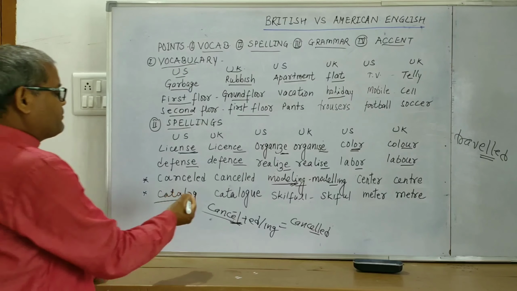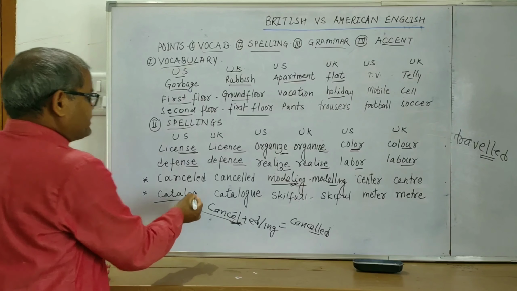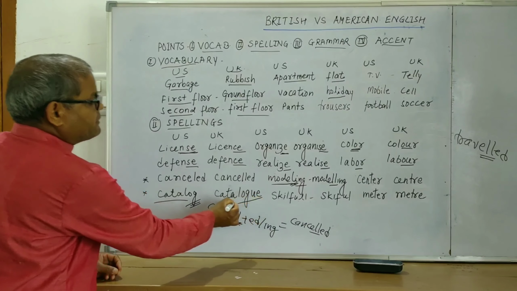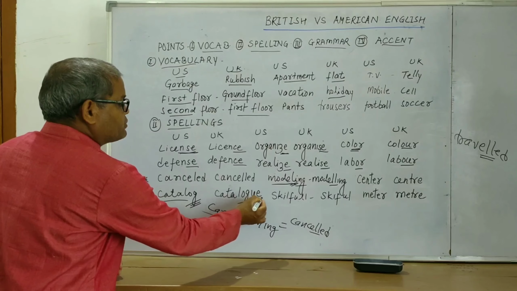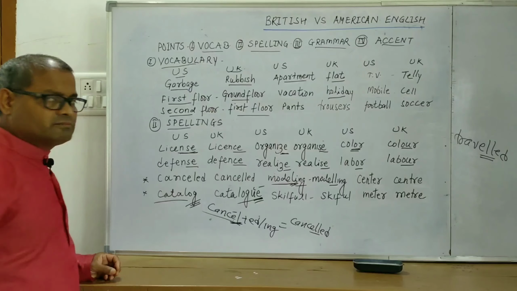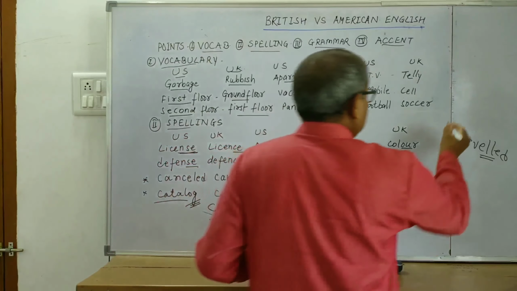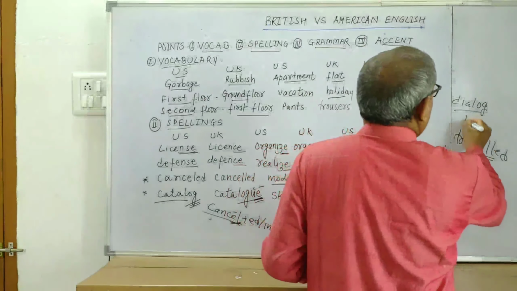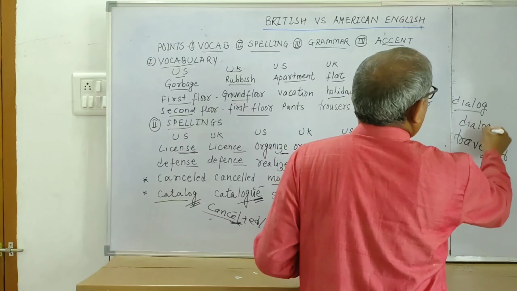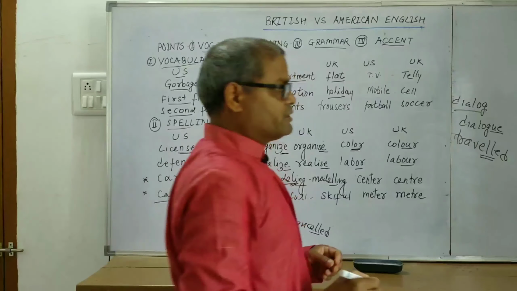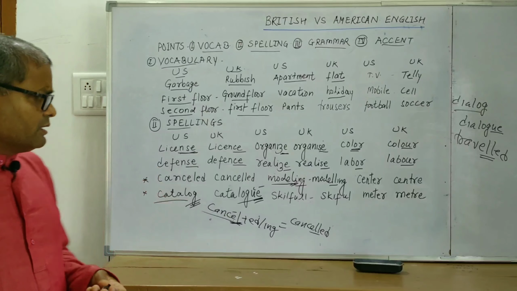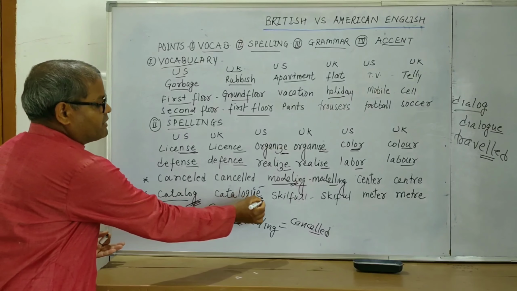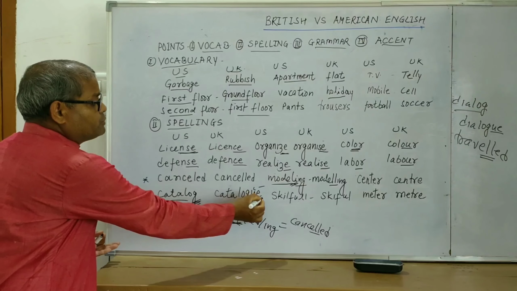In all these words, in American English we will use only LOG, and in British English we use LOGUE. So we use extra UE. You can see the example of dialogue. DIALOG, this one is American English, and DIALOGUE, then it becomes British English. So is the case with monologue. Here I have taken the example of catalog, and here it becomes CATALOGUE.